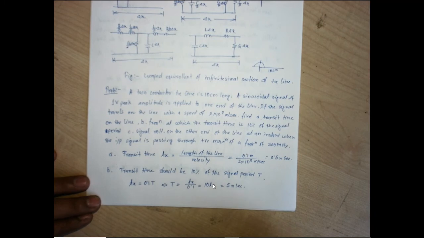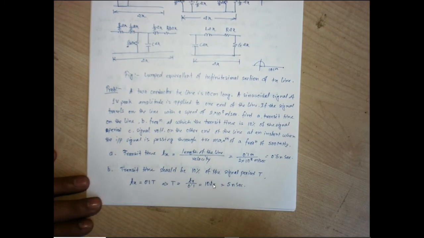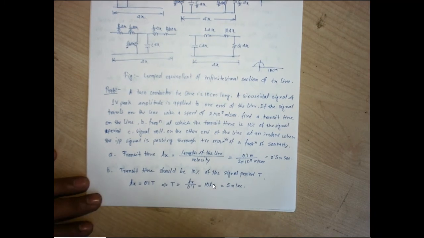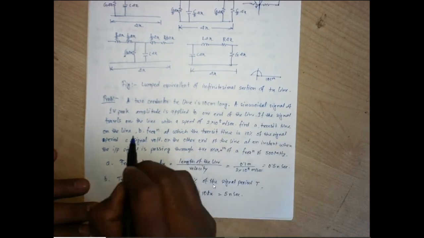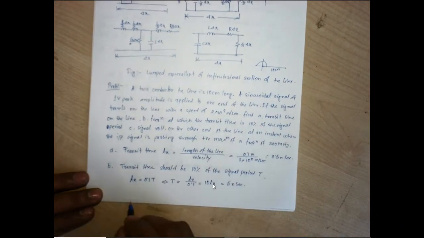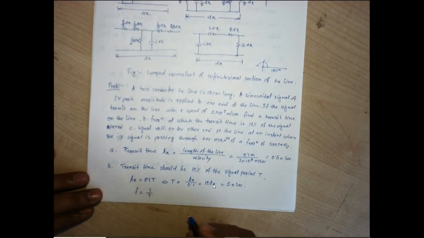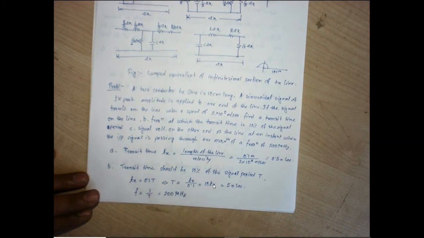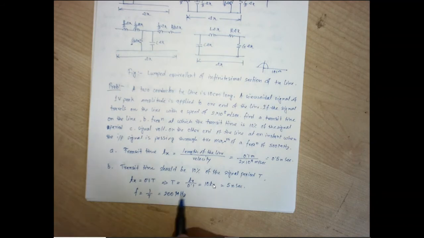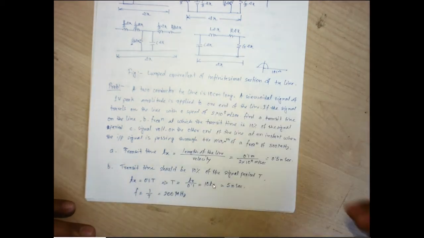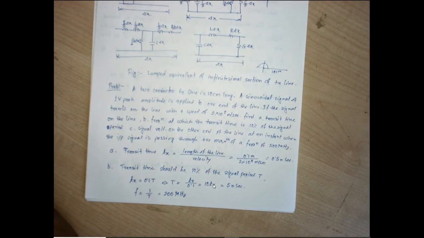So this is the period, and from the period we can easily find the frequency. That is what they have asked. So what is the frequency? F is 1 by T, so it is 200 megahertz. So at this frequency, if the sinusoidal signal has 200 megahertz of frequency, then the transit time will be only 10% of the period to propagate from one point to another on a 10 centimeter length of line.